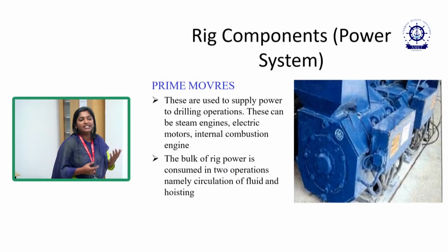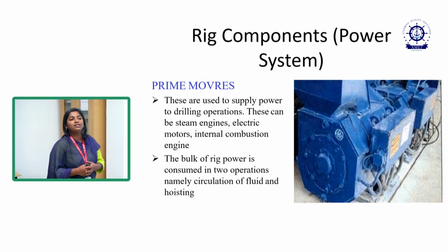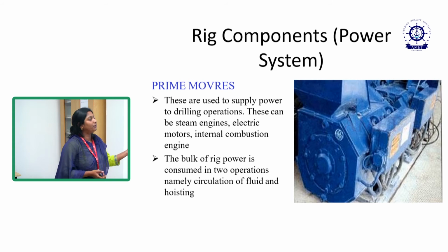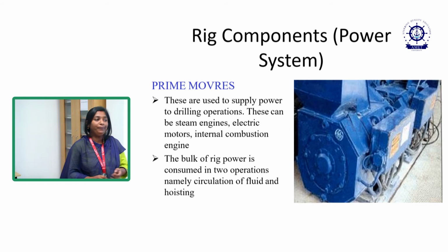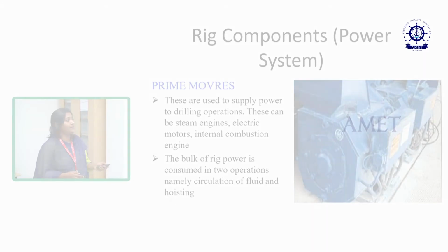So after the circulating system, we have to go for the power systems. The power system supplies power to the drilling operations, and this can be a steam engine, electrical motors or internal combustion engines. The bulk of rig power is consumed in two operations, namely circulation of fluid and hoisting systems. Finally, we have to talk about the controlling systems.